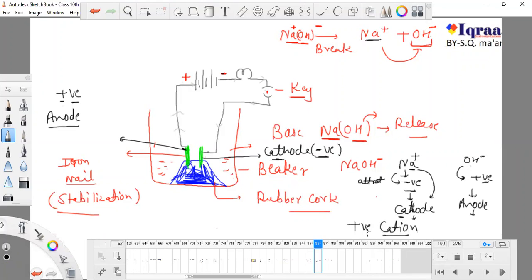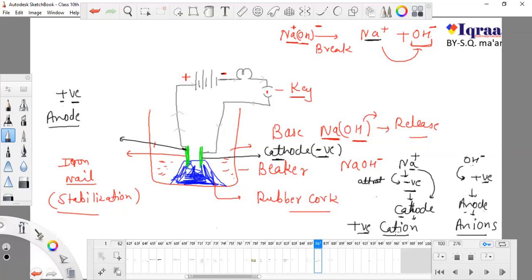Cations are positive in nature and move towards the negative pole. OH is negative, so it is attracted towards the anode, which is positive, and it is known as an anion.